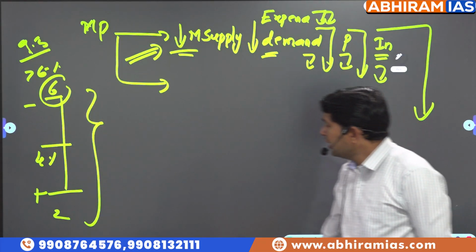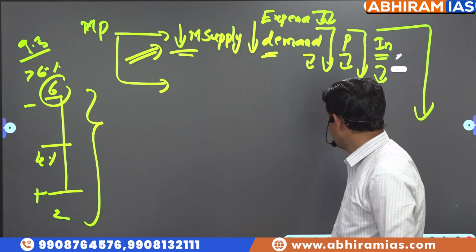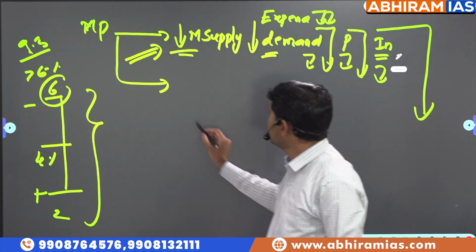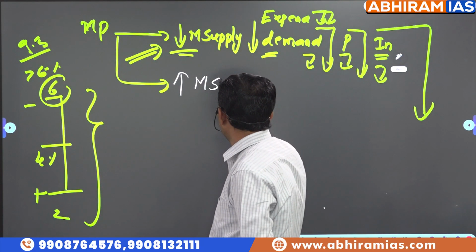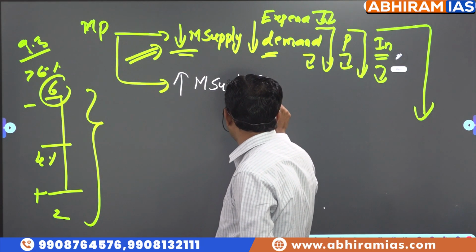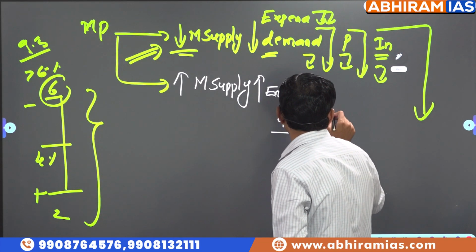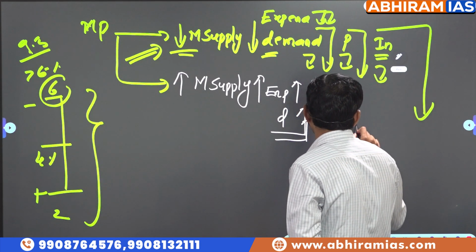If inflation is within the range of 2 to 6, if inflation is under control, we focus on GDP growth rate. So how do we focus on GDP growth rate? By increasing money supply. When money supply increases, obviously expenditure would increase. Demand is expected to increase, so production starts increasing.